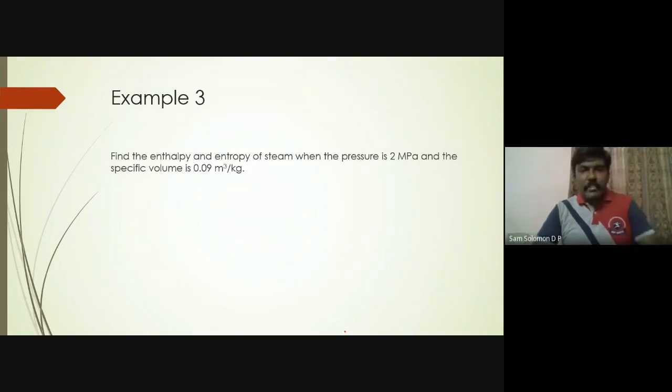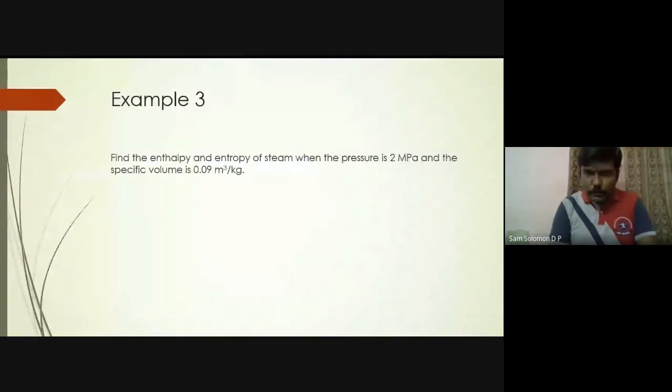Can you guys try this? Take a couple of minutes, I'll give you 2 minutes time. The pressure given is 20 bar. The specific volume is 0.09 meter cube per kilogram. Just note down these two values.